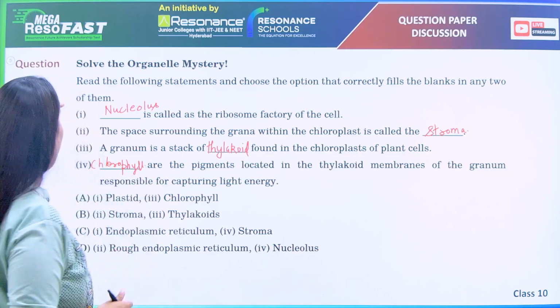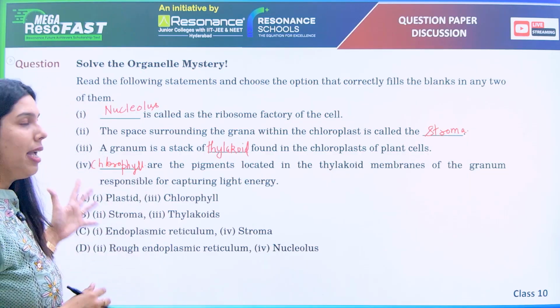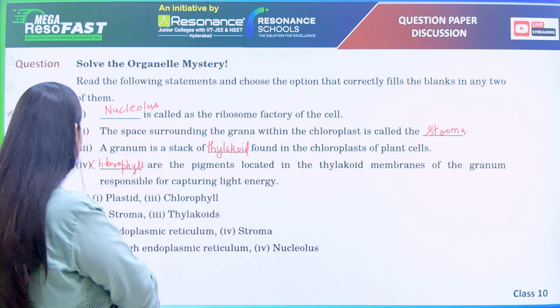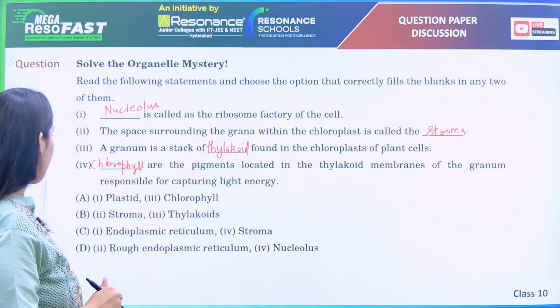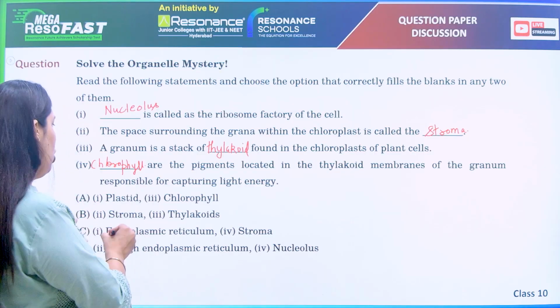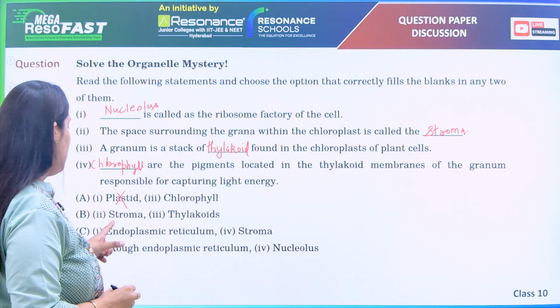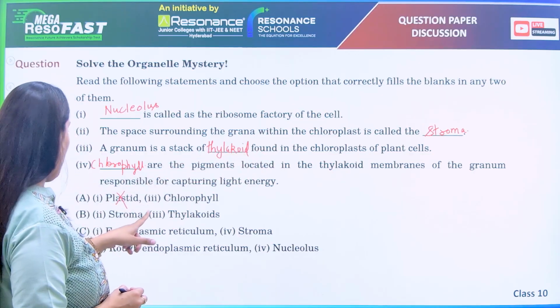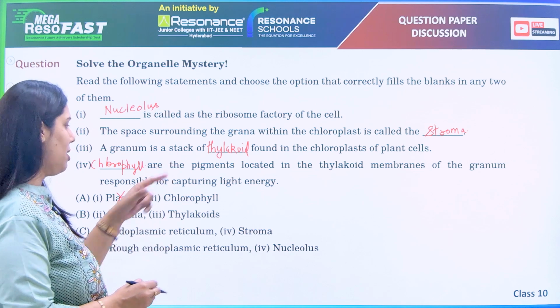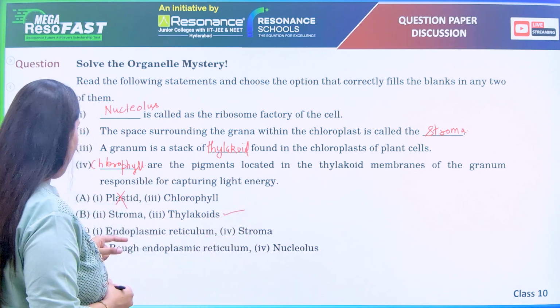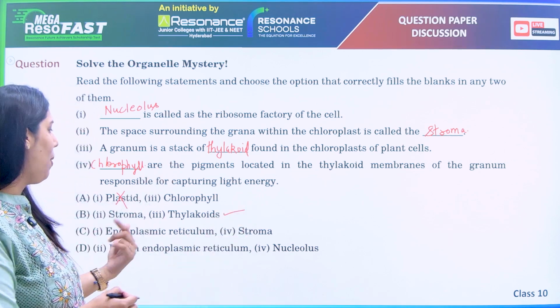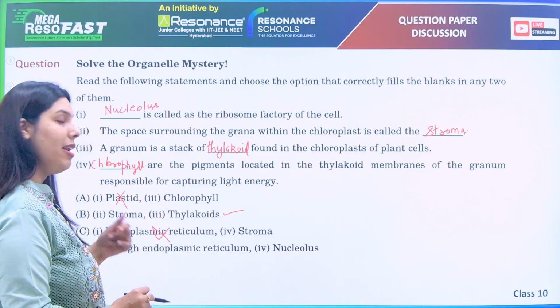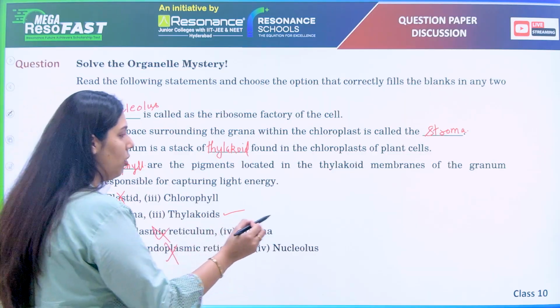So now accordingly, let us check and fit it again in our options. Okay. So one is plastid, no, one is not plastid. Second one is stroma. Yes, that is right. And the next option says that third is thylakoid. Okay, this is somewhere right. Let us move further. One, endoplasmic reticulum, wrong. Second of endoplasmic reticulum, wrong.